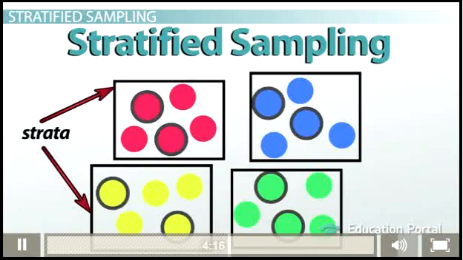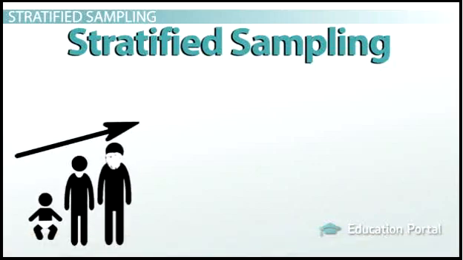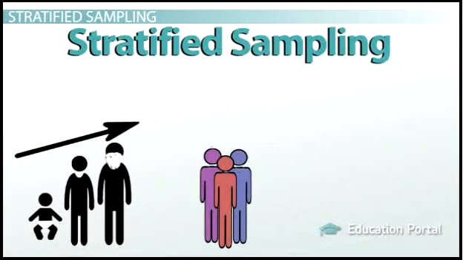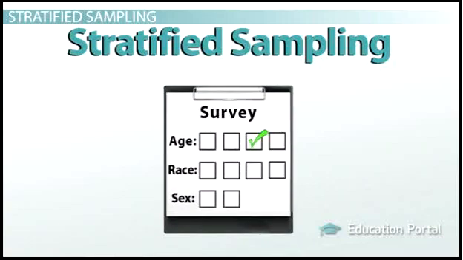Stratified sampling is used when the characteristics of the population can't be randomly sampled as a whole. Have you ever filled out a survey where you were asked which age range you belong to? How about your race? You were probably asked about your gender as well, right? When you select an age range of 20 to 29, 30 to 39, 40 to 49, check a box for Caucasian, Native American, or Hispanic, and indicate if you are male or female, it allows the survey authors to group individuals into certain categories before selecting random individuals for a sample.